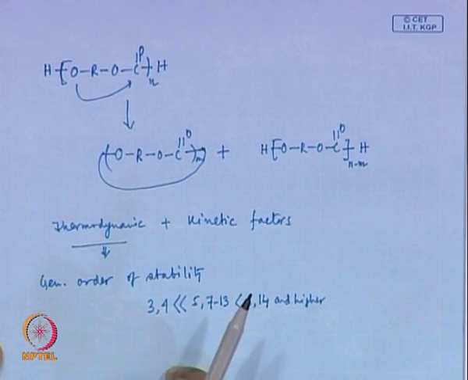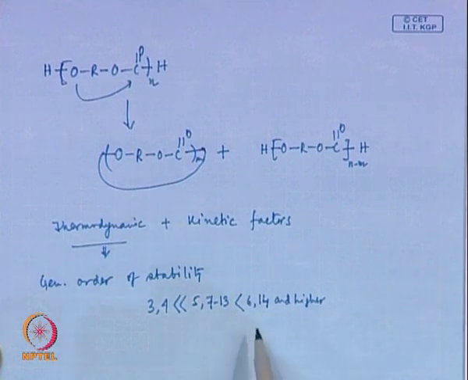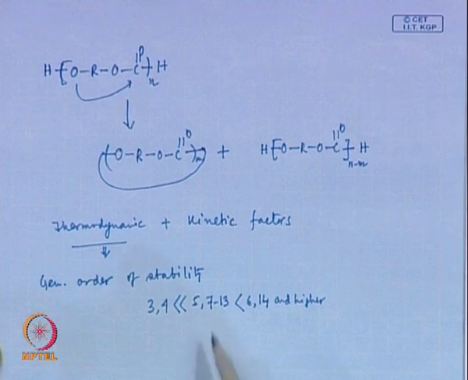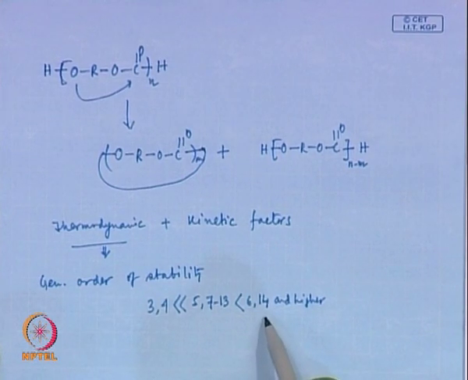So, the thermodynamic factors will favor the formation of a 6-member or 14-member or higher-member ring in the case of cyclic formation. Now, does it mean that you always have formation of cyclics, for example, of 14 and higher members?